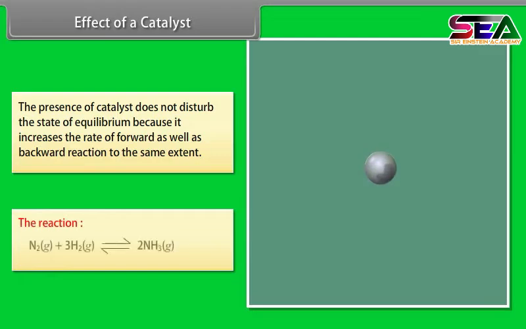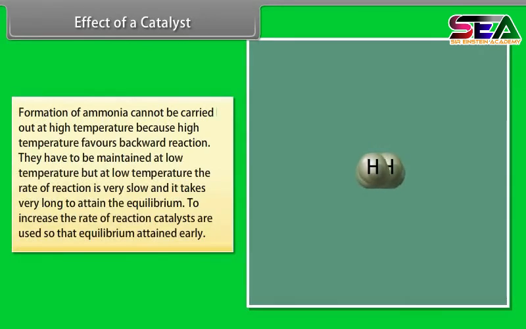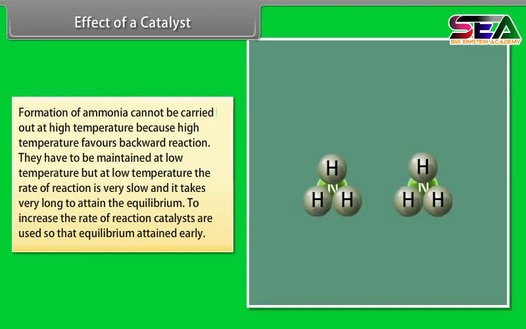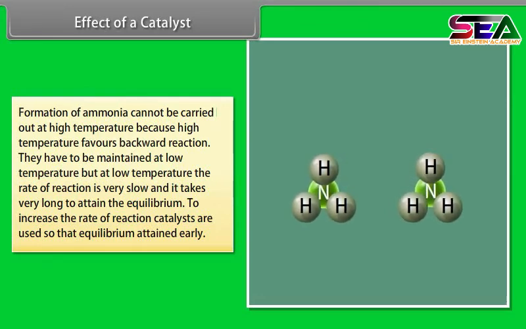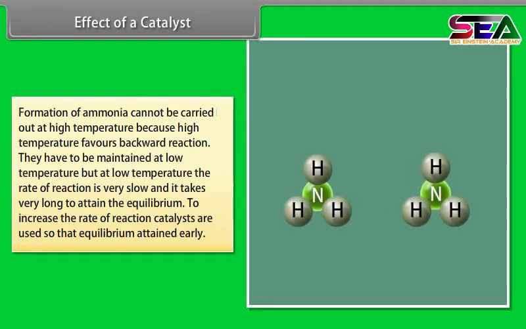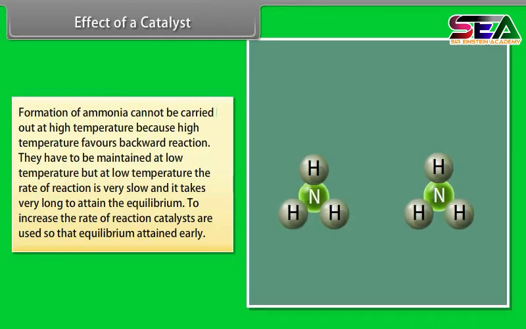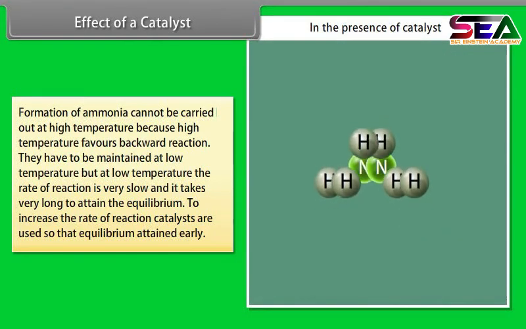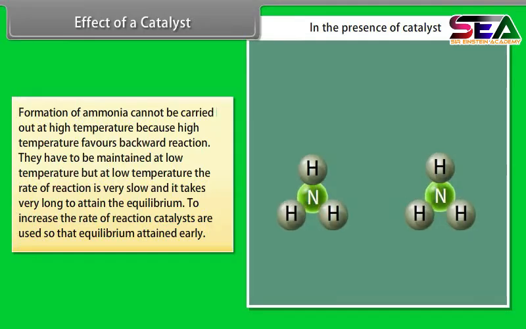The reaction of formation of ammonia can be carried out at high temperature because high temperature favors backward reaction. They have to be maintained at low temperature, but at low temperature, the rate of reaction is very slow and it takes very long to attain the equilibrium. To increase the rate of reaction, catalysts are used, so that equilibrium is attained early.